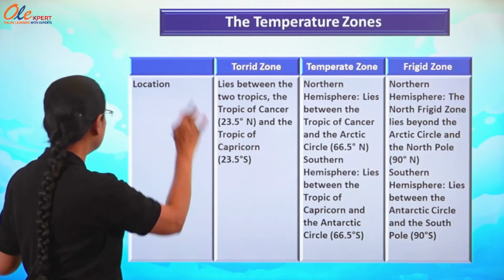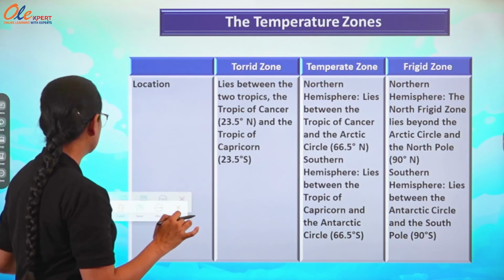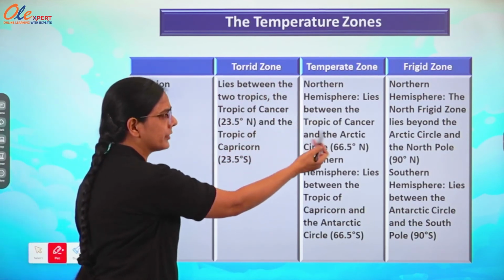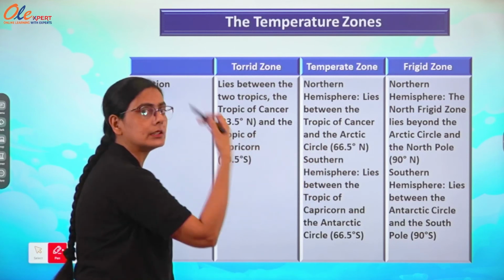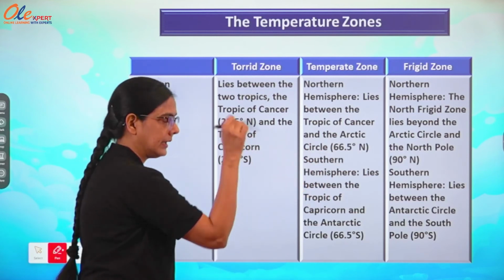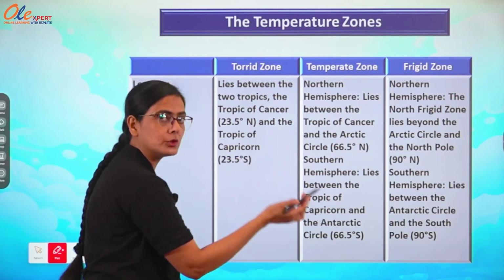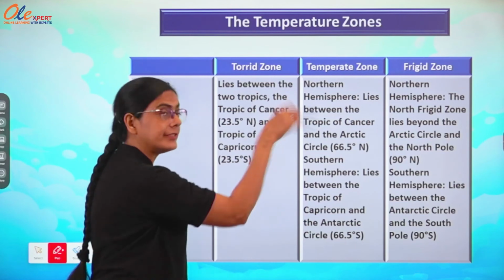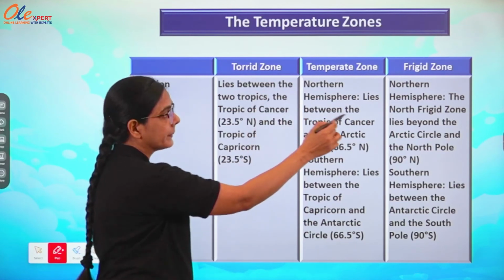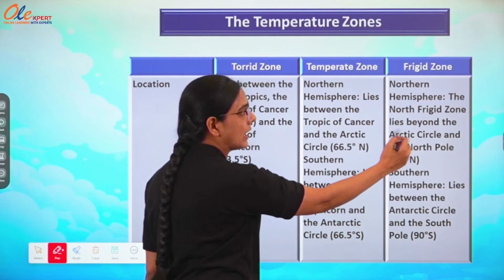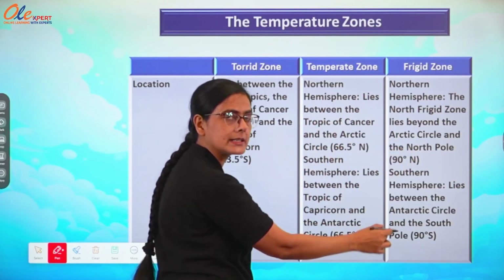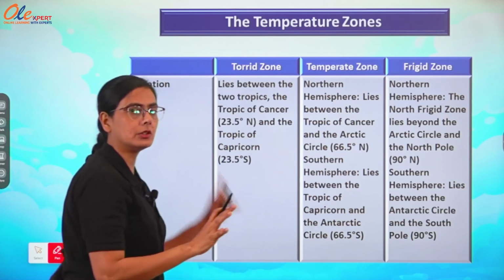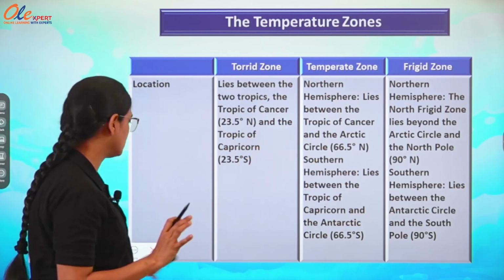So, you can easily compare. Then what is the location of temperate zone? Between Tropic of Cancer to Arctic Circle in the northern hemisphere and in southern hemisphere from Tropic of Capricorn to Antarctic Circle. Okay. And frigid zone, from Arctic Circle to North Pole in the northern hemisphere and Antarctic Circle to South Pole in the southern hemisphere. So, this is the exact location of these 3 zones, the heat zones of earth.